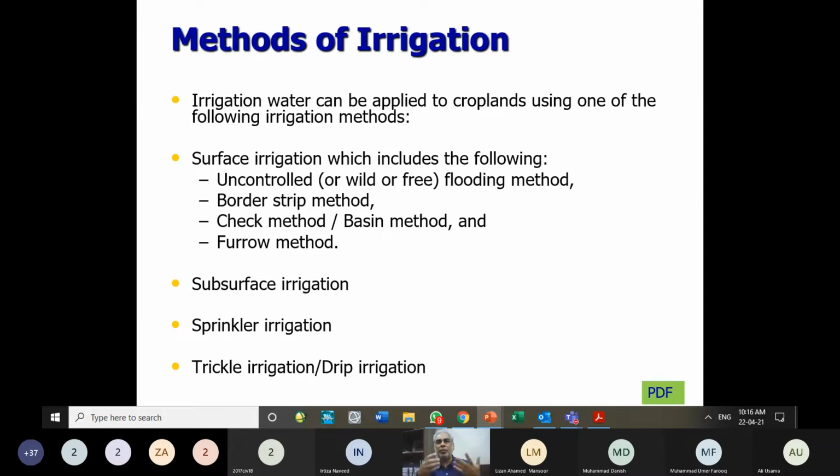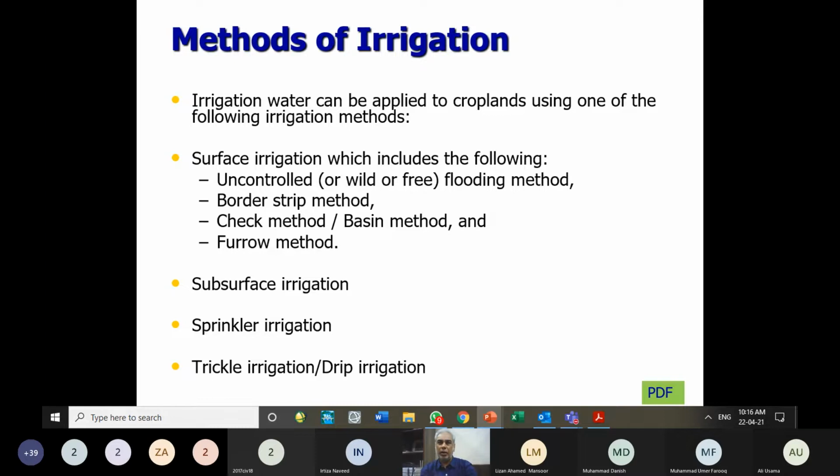If somebody asks about the method of irrigation at a broader scale, not at the field scale, methods of irrigation can be divided into other classes, like the gravity irrigation method, in which water is provided to the irrigation field through gravity. Somebody can call it the pumped irrigation method if they lift the water, or the lift irrigation method. Such categories can also be described, gravity irrigation and lift irrigation, but that is at the larger scale, at the whole canal command level.